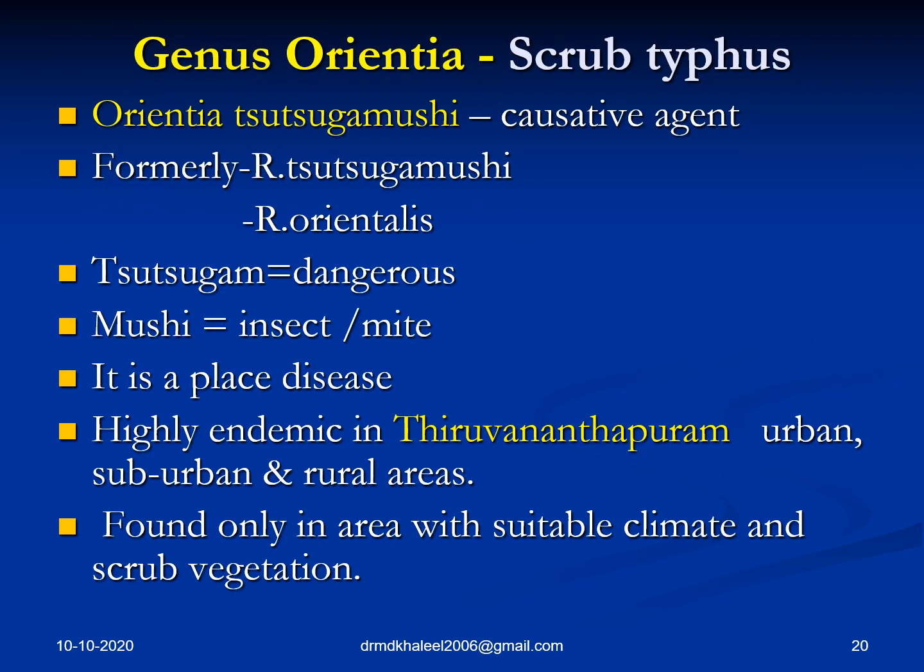Let's go to another genus. After genus Rickettsia, we go to the genus Orientia, which causes scrub typhus. Basically, scrub is something like jungle or rainforest or dense vegetation. Just keep that somewhere in your brain. Let's go back to the genus Orientia. The causative agent of scrub typhus is Orientia tsutsugamushi. The T is silent over here, which was discovered in Japan. Formerly, as I told you, Rickettsia tsutsugamushi or Rickettsia orientalis.